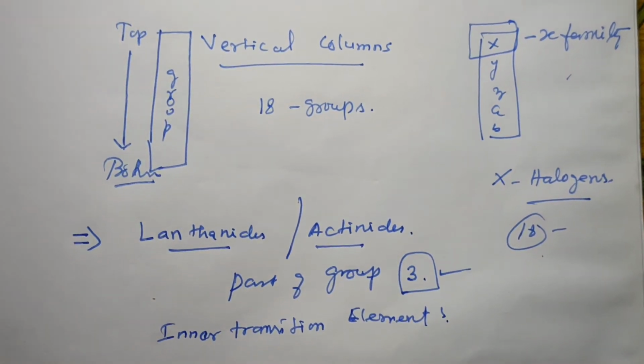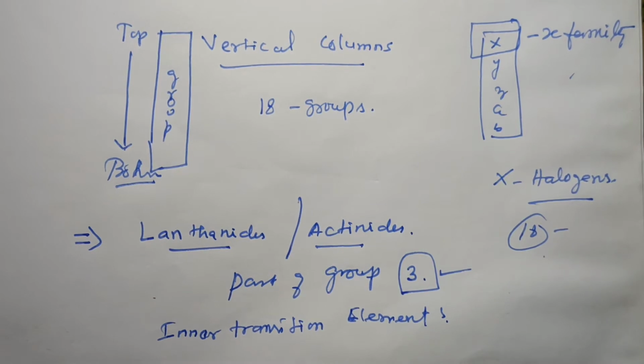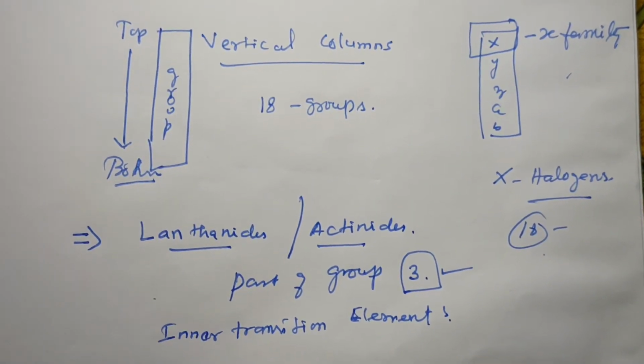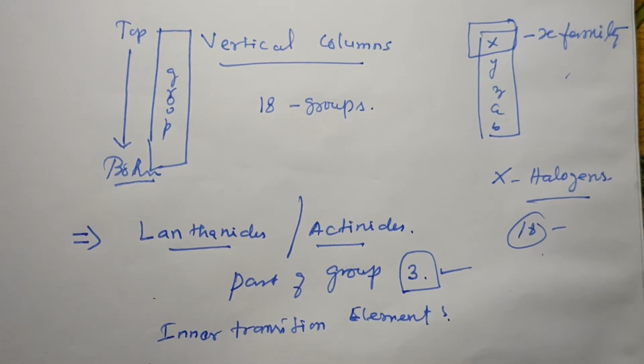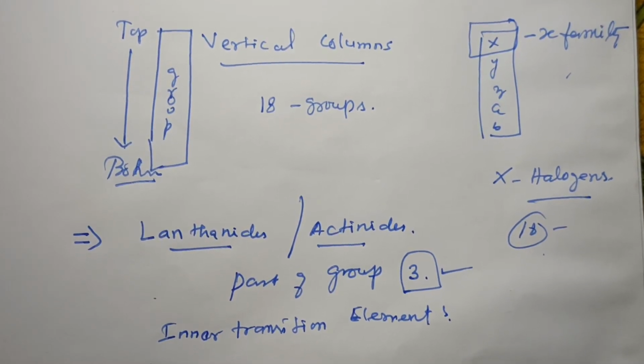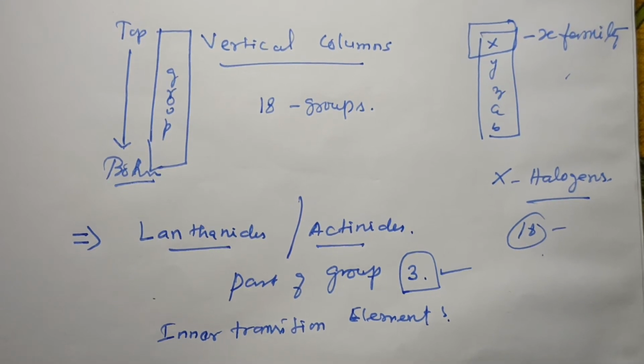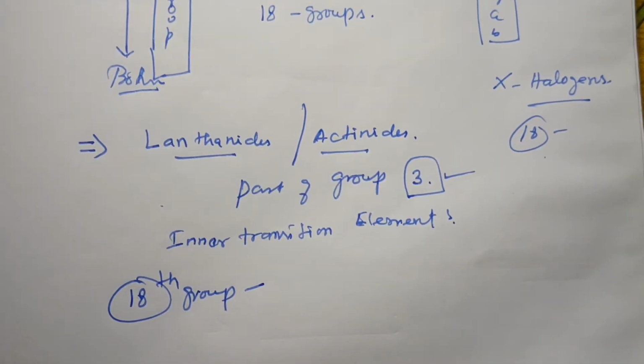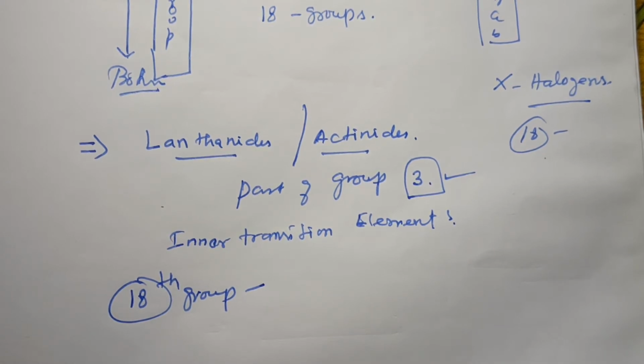Except group 18, the 18th group exception is a noted point. All the elements present in each group have the same number of electrons in their valency shell. The valency shell means the outermost orbitals, where the electrons are present. For example, all the elements in group 1 have 1 electron, group 2 has 2 electrons, and group 3 has 3 electrons.